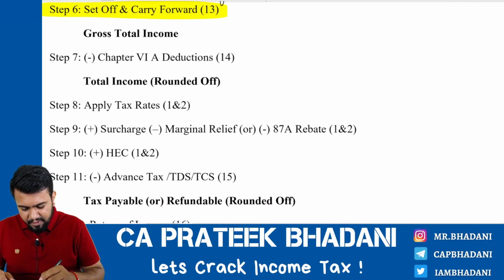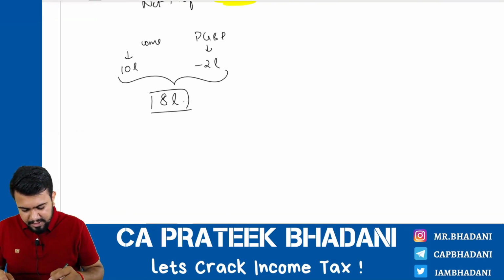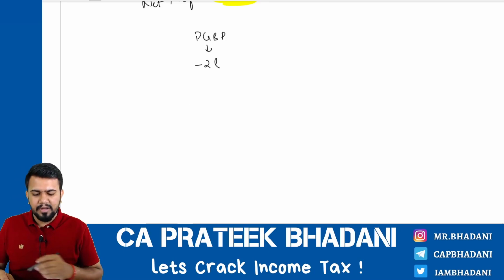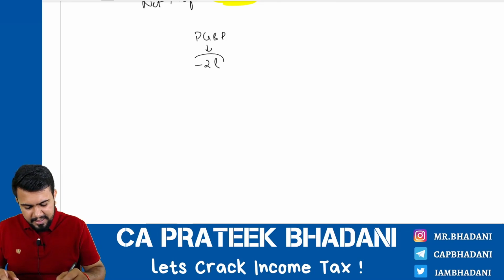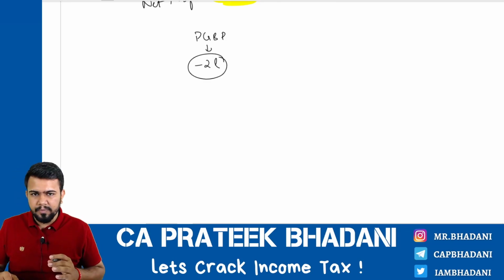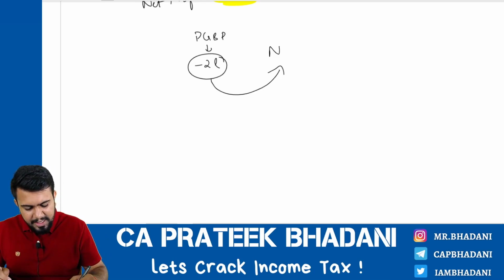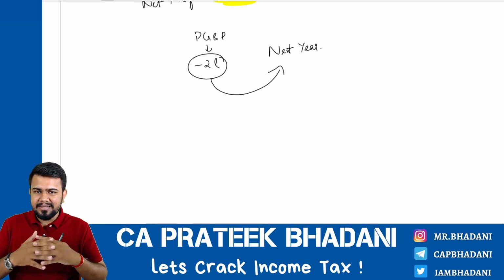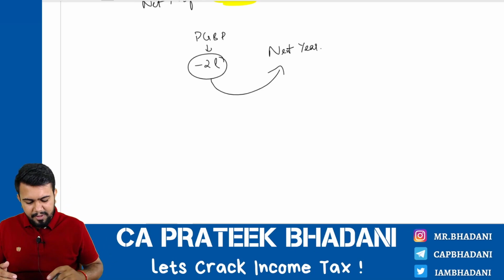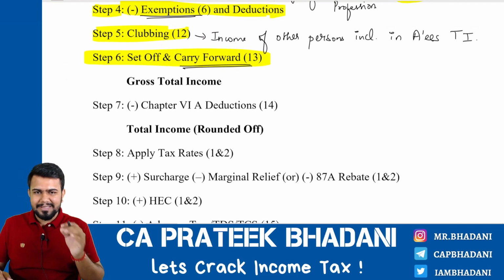Now, what is this carry forward? Let's say in this particular year, the person does not have any rental income at all. The person has only a business, and from that business, the person has incurred a loss of rupees 2 lakhs. Now what to do? There is no income available to set off. In such case, this person can carry forward this loss to the next year, and next year when this person is having a business income, this person can set off against the business income in the next year. You get my point? This is called carry forward of losses. So set off and carry forward is step number 6.